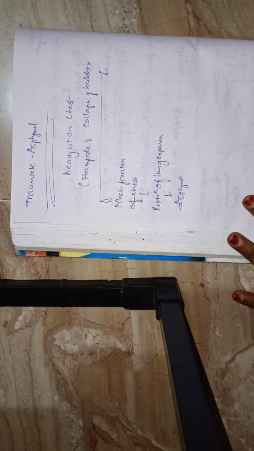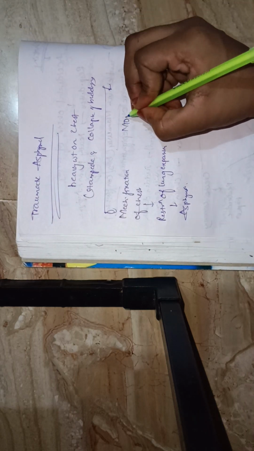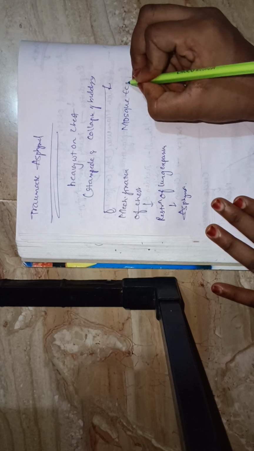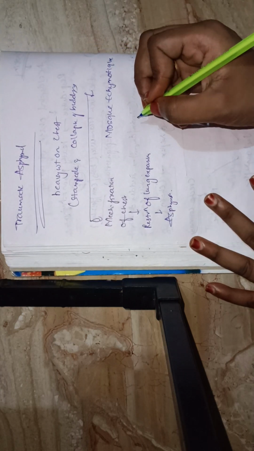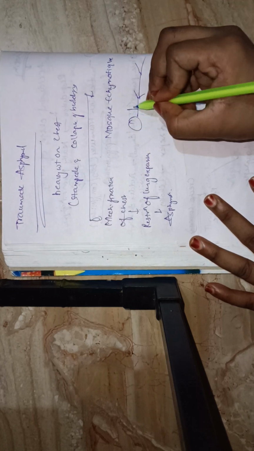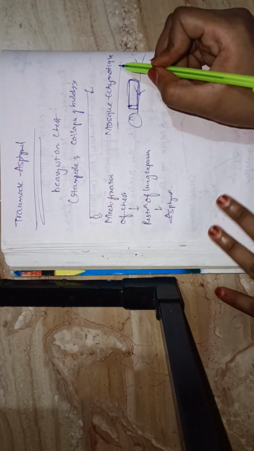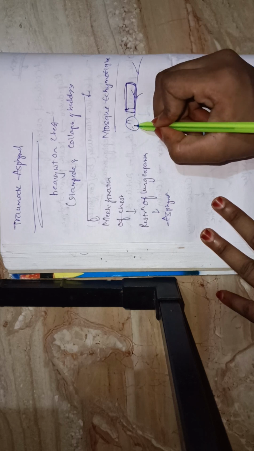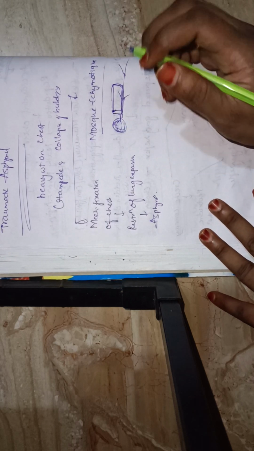Is it because of the heavy weight, or does it lead to mechanical fixation of the chest? Another important point is mask ecchymosis. What is mask ecchymosis? It is above the level of obstruction. See, this is the person, and that heavy weight falls on the body. So mask ecchymosis means above the level of obstruction, there is complete cyanosis.